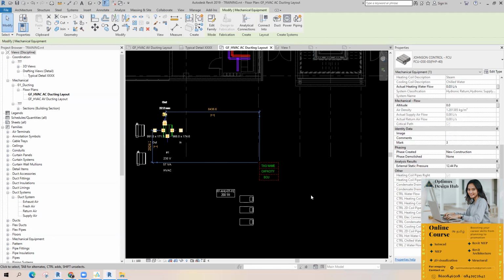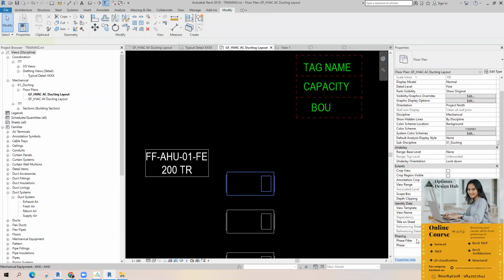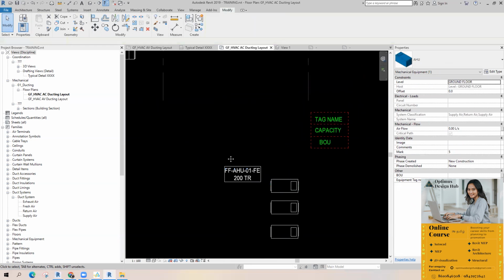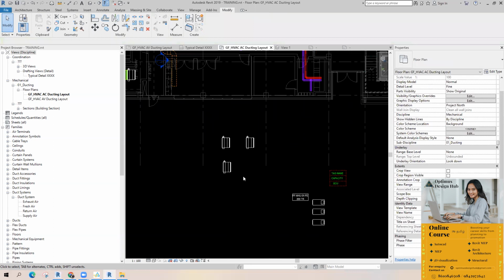If I'm picking AHU, I just want to see this one. And if I'm picking FCU, or a fan, I want to see the same equipment tag under other.